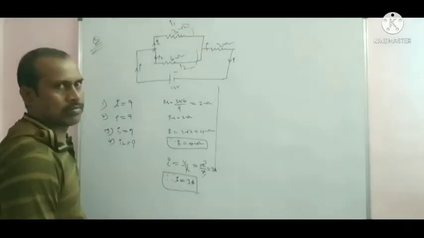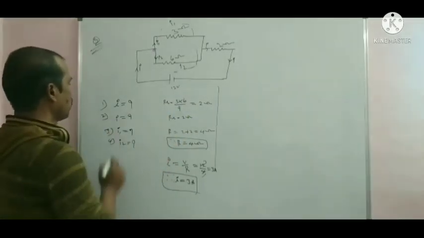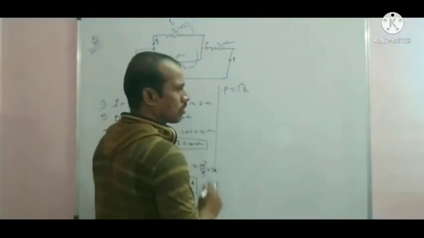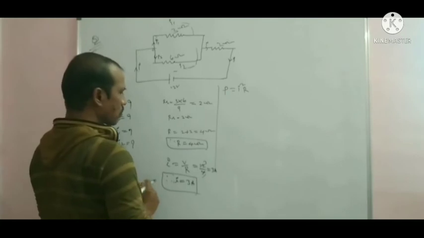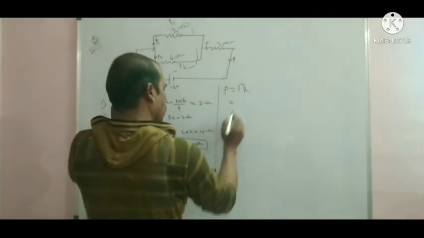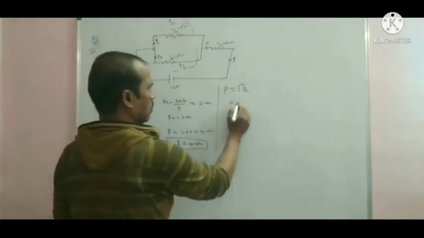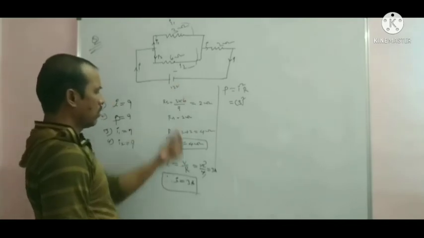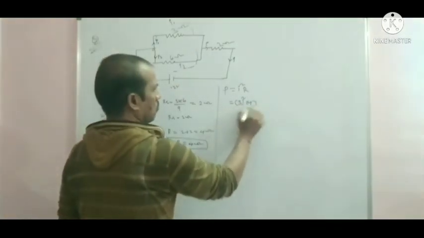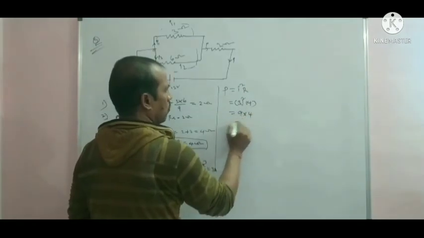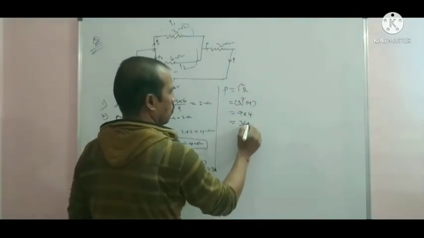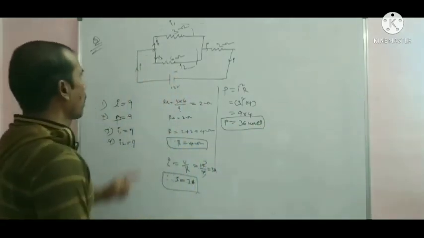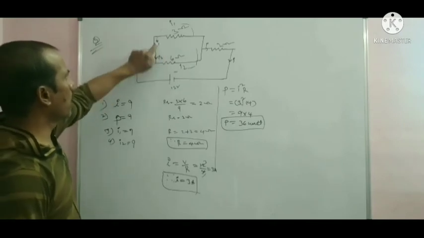Next, the power of the circuit. P equals I square R. Here the I value is 3 amperes, and R is the main resistance of the circuit, which is 4. So 3 squared is 9, times 4 is 36 watts. The power is 36 watts. Next, find the individual currents in the sub circuit, I1 and I2.